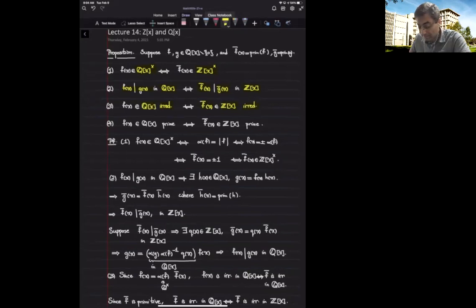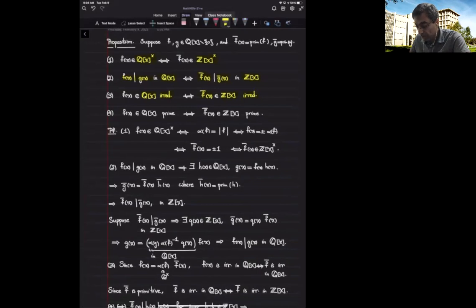Being prime is the same. So f is prime in Q[x] if and only if its primitive form is prime in Z[x]. So you see many interesting properties are preserved under this primitive map. And notice that all of these properties are about the multiplicative structure of these two rings. And the main reason that we can deduce most of them is because the primitive map is a multiplicative map.